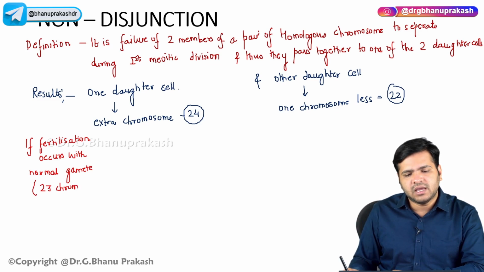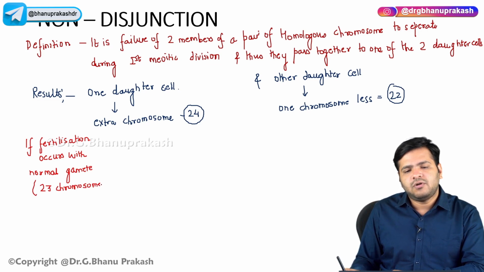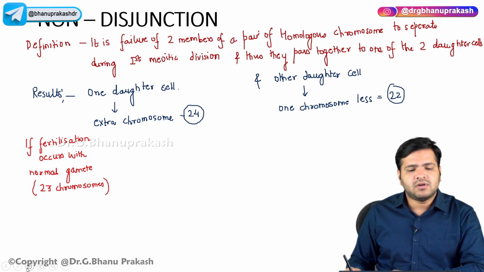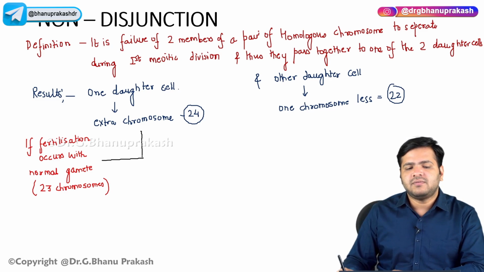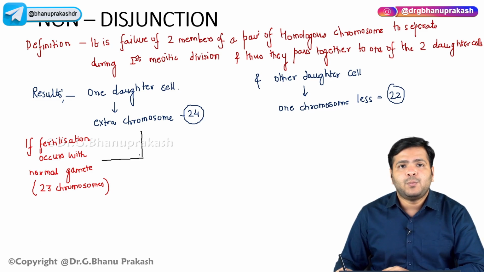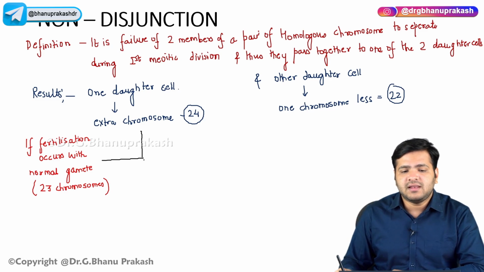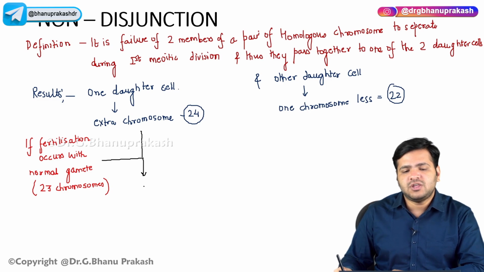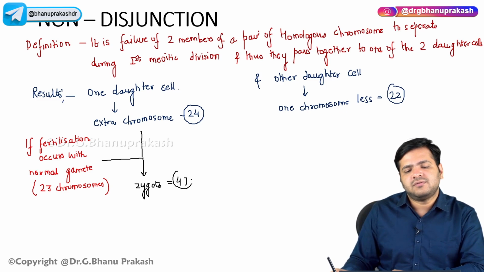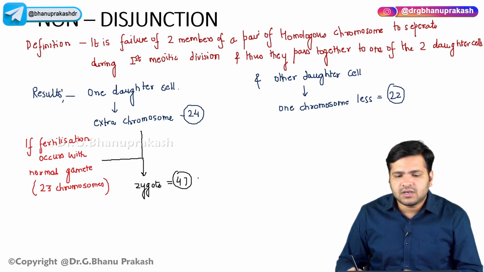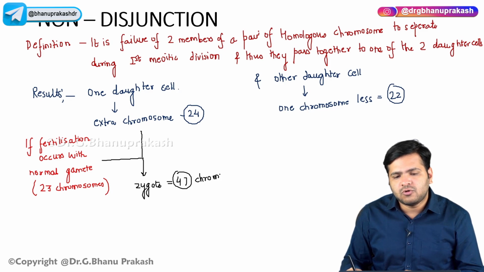So it is a normal gamete, right? Now what will happen? This normal gamete will combine with this daughter cell and they will result in the formation of the zygote, which will contain 47 chromosomes.